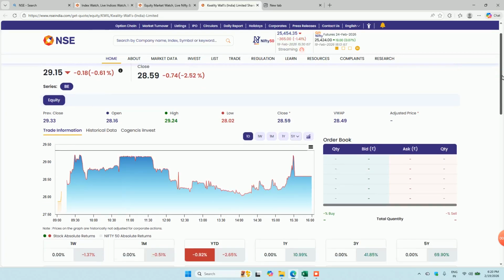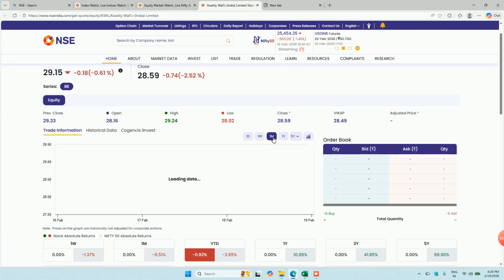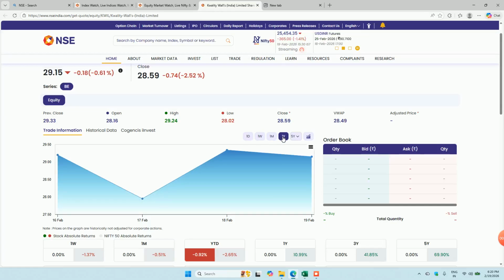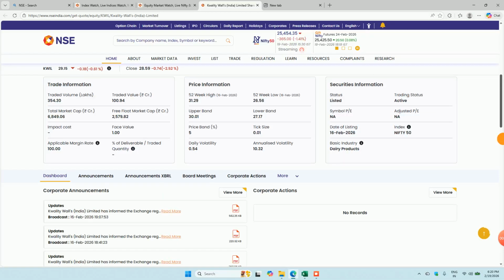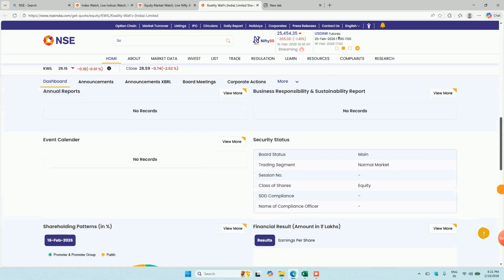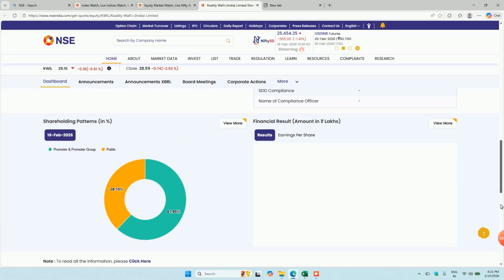For example, we can look at the chart of this company to see how the price is going up and down. I can see the entire result, and I can also see the financial information of this company. We also get other information, for example how much is with the promoter and how much is with the public.